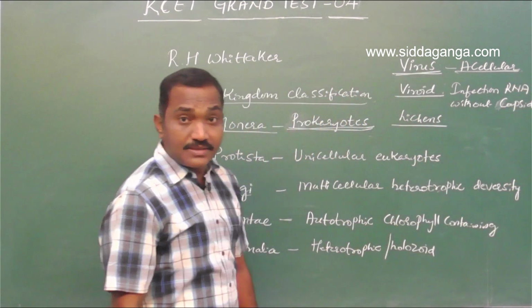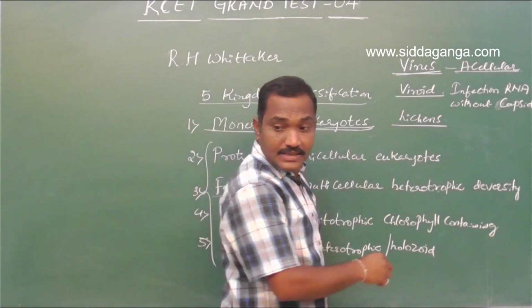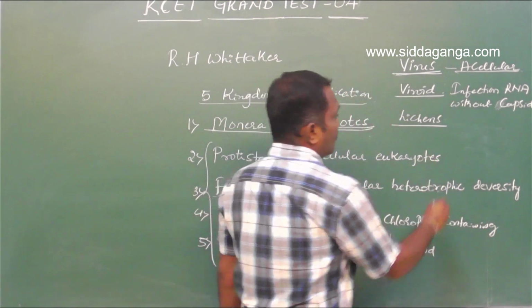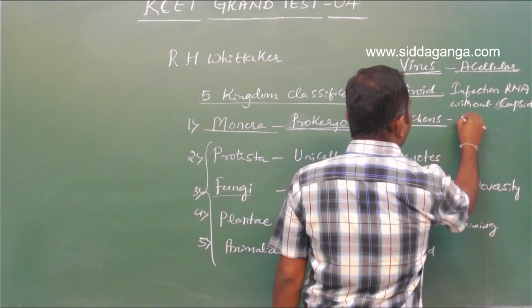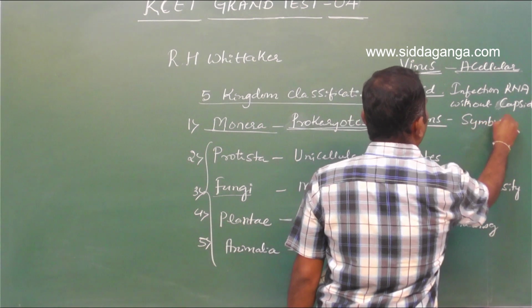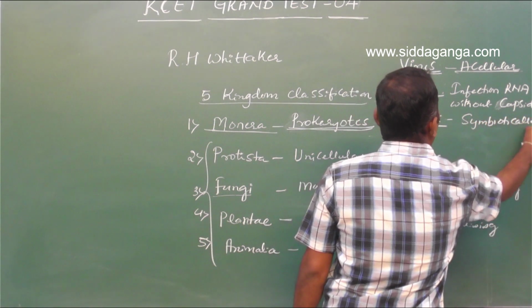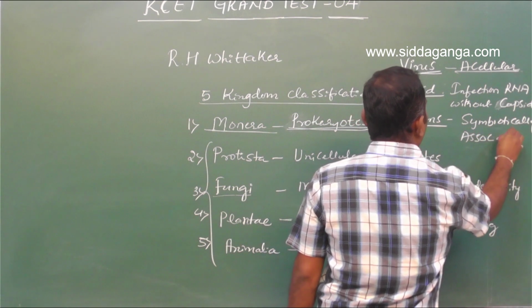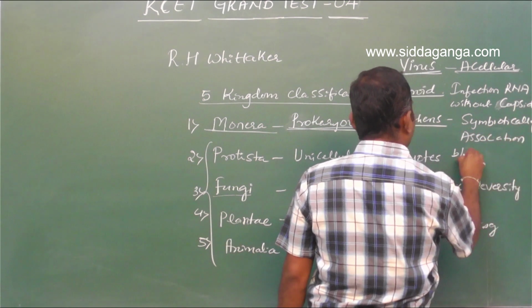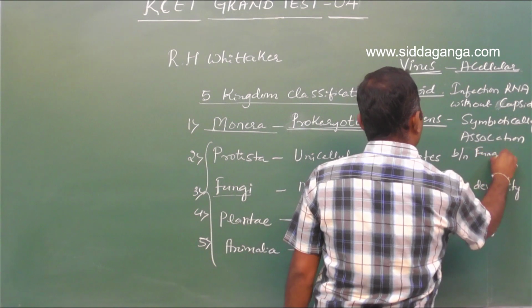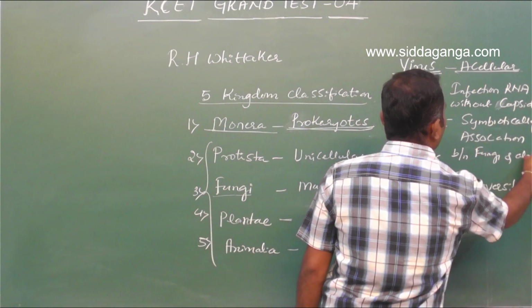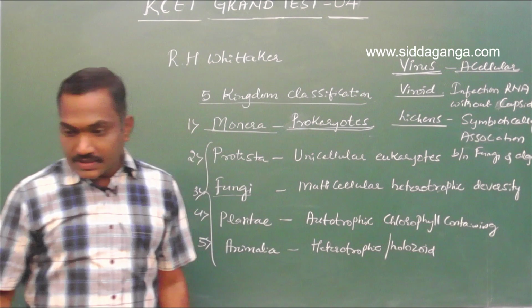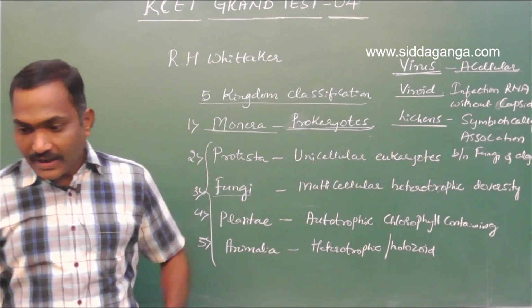Now what are lichens? Lichens are a symbiotic association between fungi and algae.